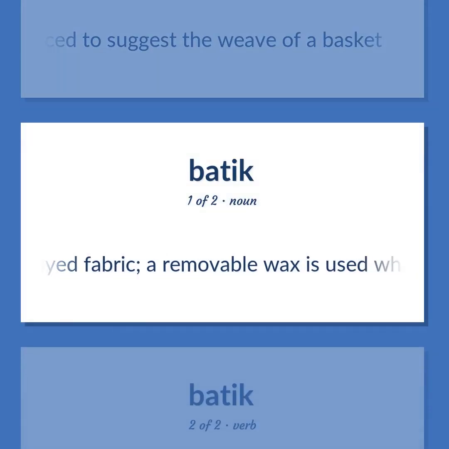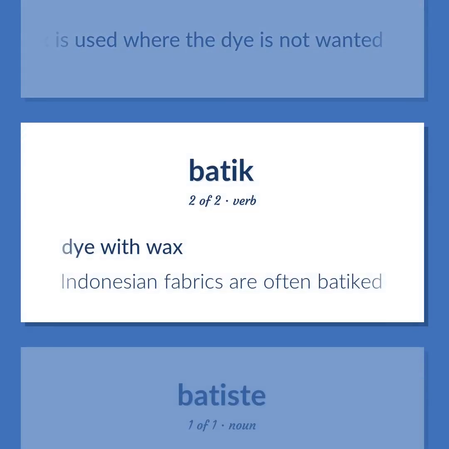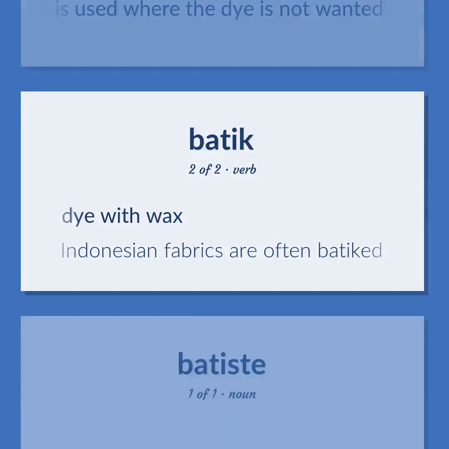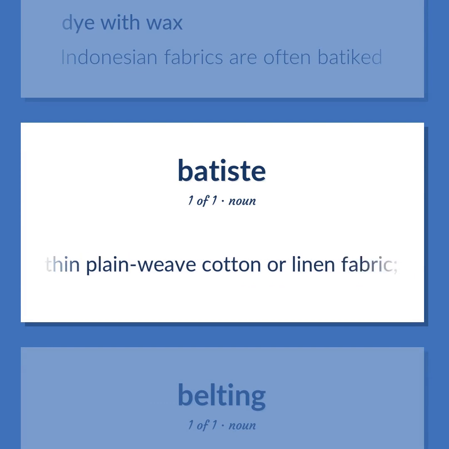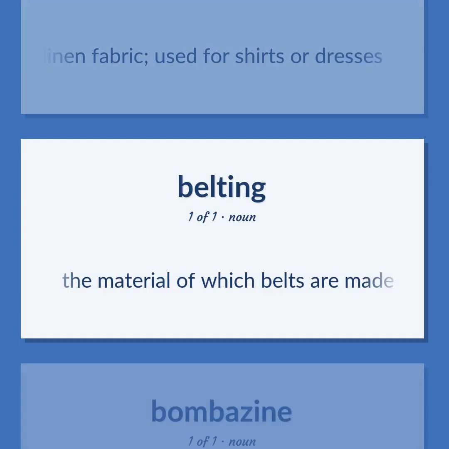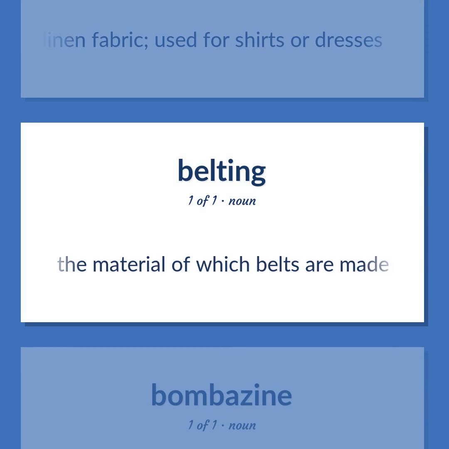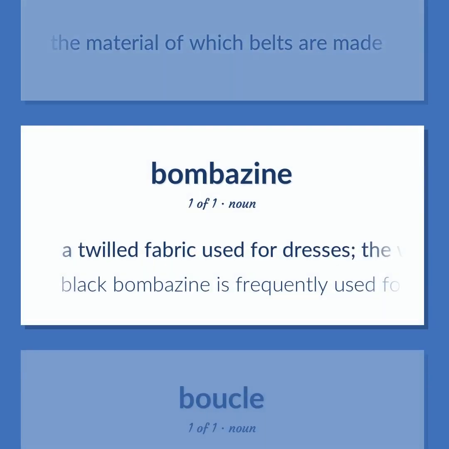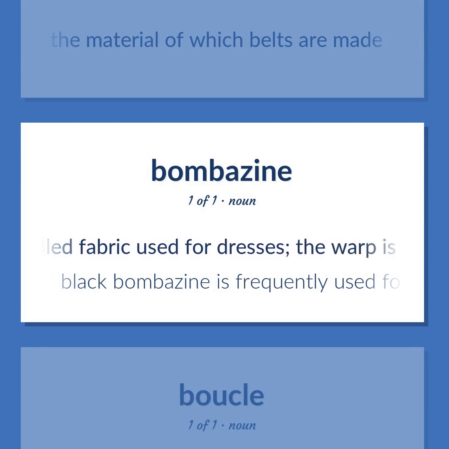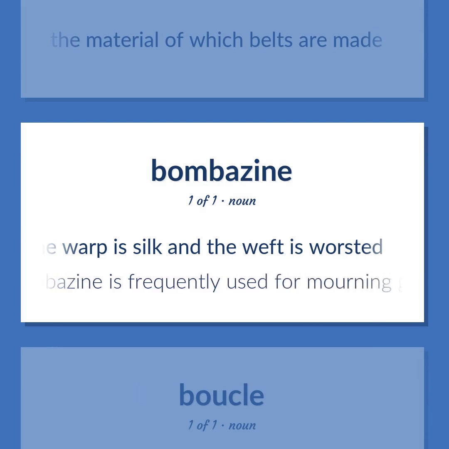A dyed fabric. A removable wax is used where the dye is not wanted. Dye with wax. Indonesian fabrics are often batikked. A thin plain weave cotton or linen fabric, used for shirts or dresses. The material of which belts are made. A twilled fabric used for dresses. The warp is silk and the weft is worsted. Black bombazine is frequently used for mourning garments.